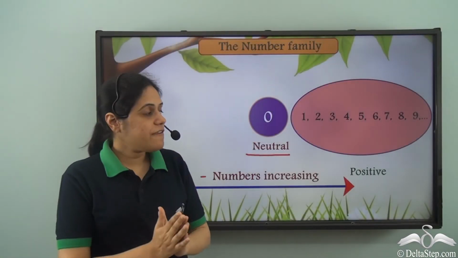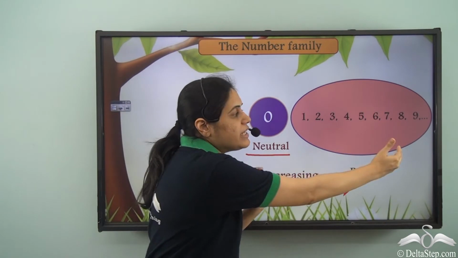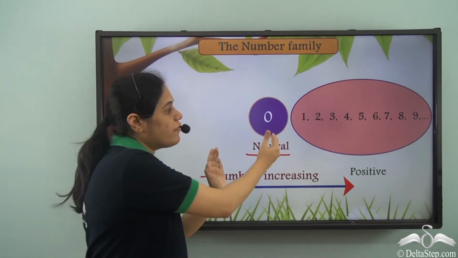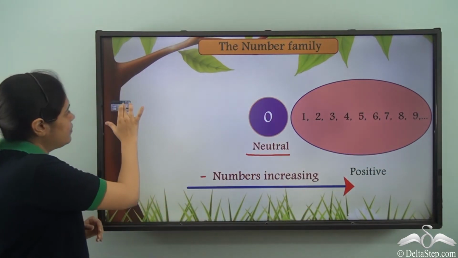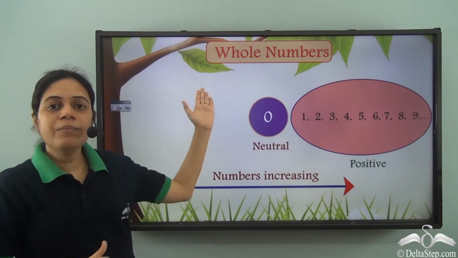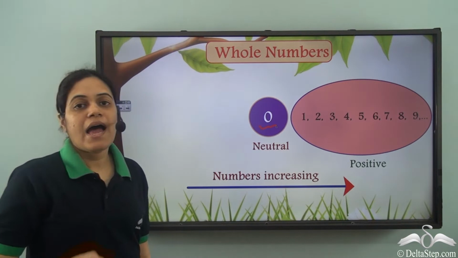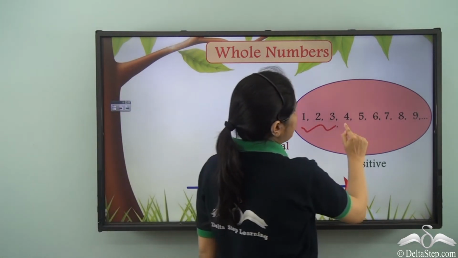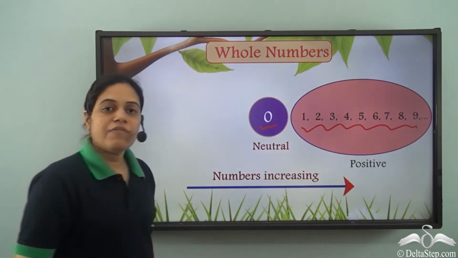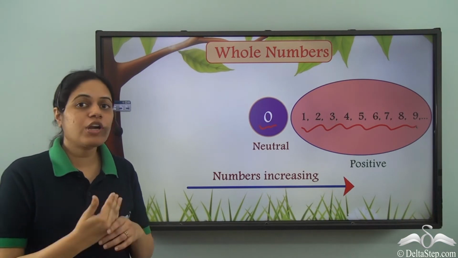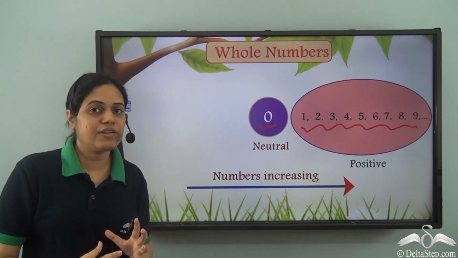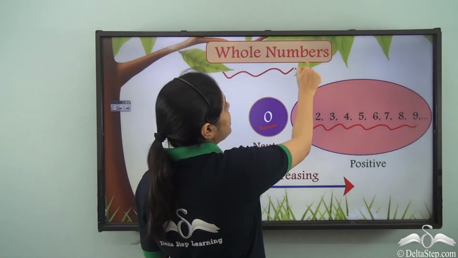Now, if I take all these numbers along with 0, then we call them whole numbers. So 0 and all these numbers, which are natural numbers or counting numbers, together are called whole numbers.